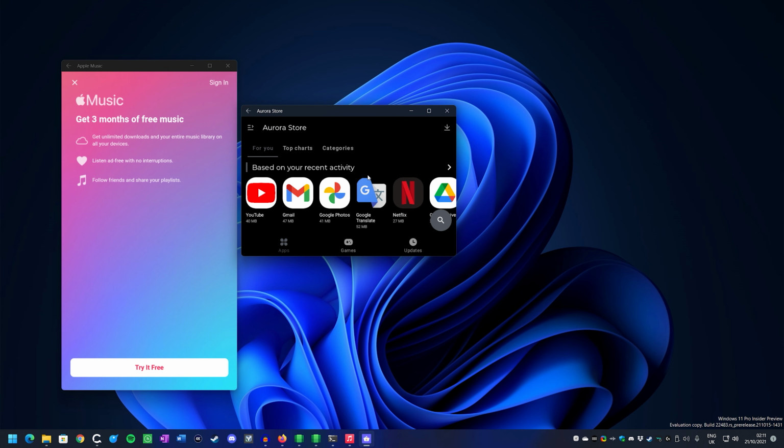So over the coming days, I'm sure there's going to be even better ways to sideload these apps, but that is the most basic way that you can do it if you want to play around with some sideloaded Windows 11 Android apps right now.